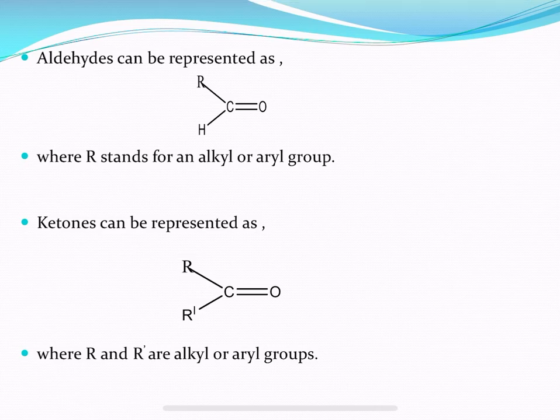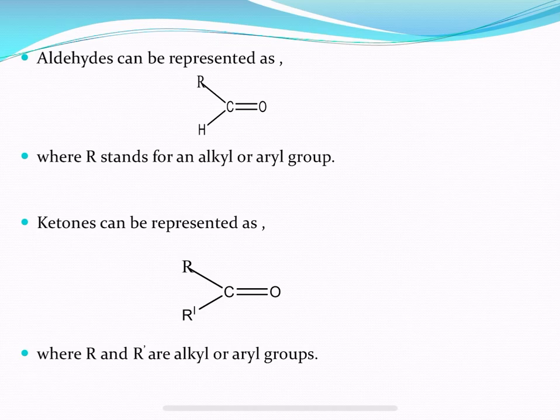The main difference between alkyl and aryl is that an alkyl group has no aromatic ring, whereas an aryl group has an aromatic ring. So here R stands for either an alkyl group or an aryl group. In the same way, ketones can be represented in this form, where R and R dash are alkyl or aryl groups. This is the general structure of aldehydes and ketones.